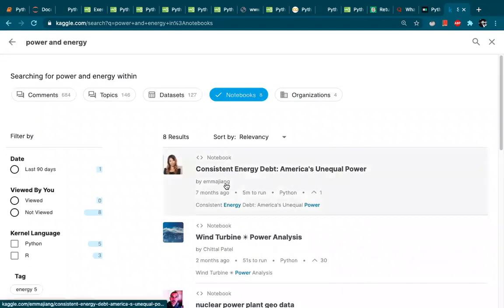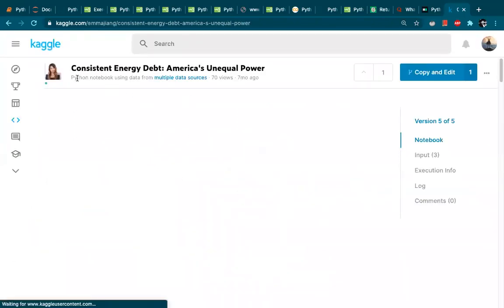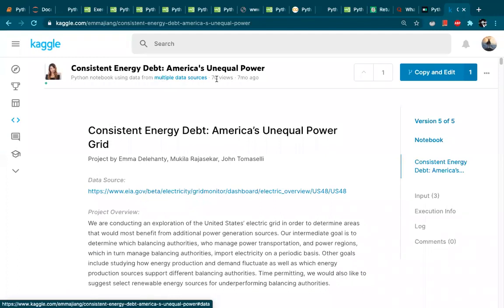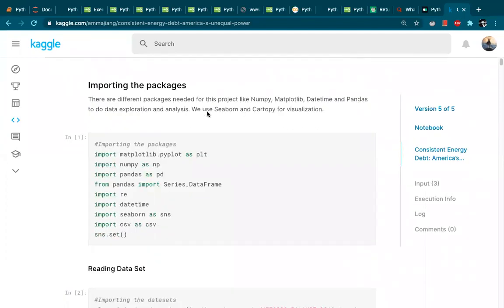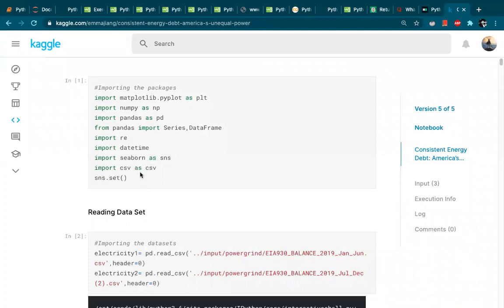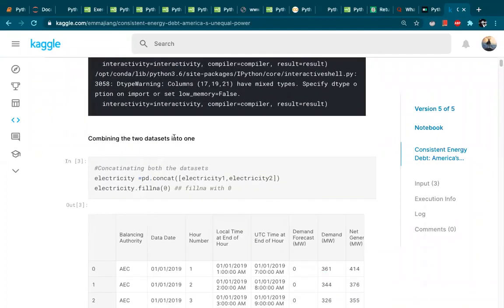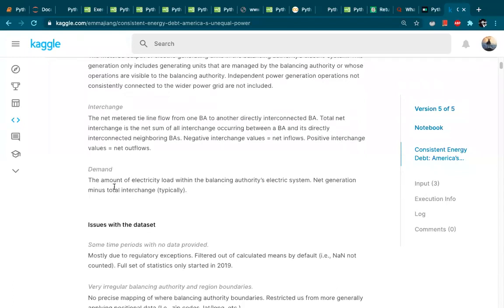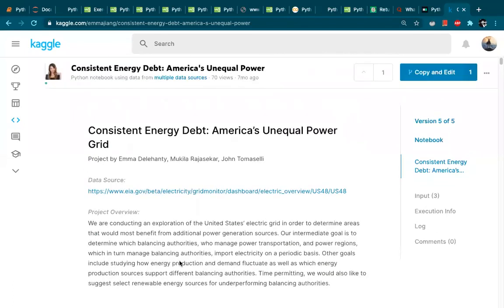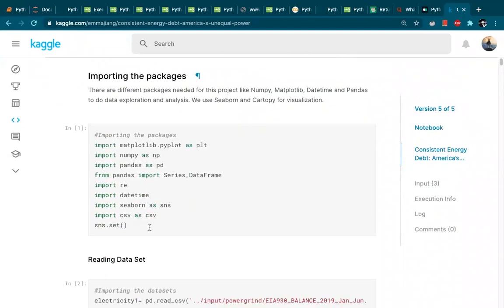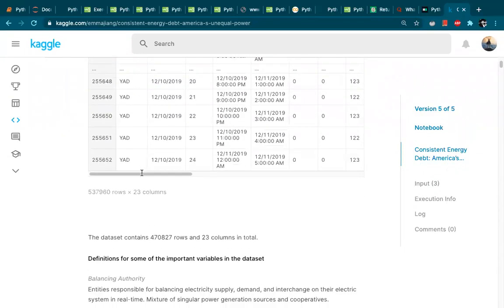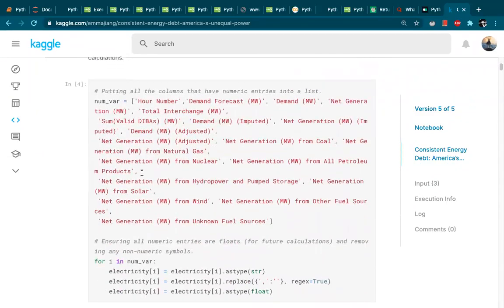So there are just notebooks in Kaggle. How to use it is, they will give a data source and a link, and this is the solution, the code that they are using. They first import the data, then do some operations around it. They have given explanations too, like what the meaning of interchange and demand is. They define the problem as a project overview, and then go on solving it using different code. Inside Kaggle you have these codes, so you can refer to them to solve your specific problem.